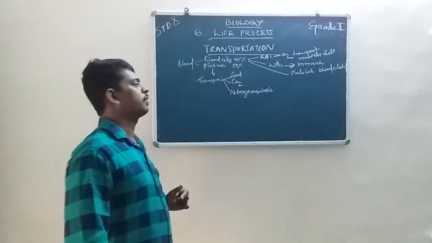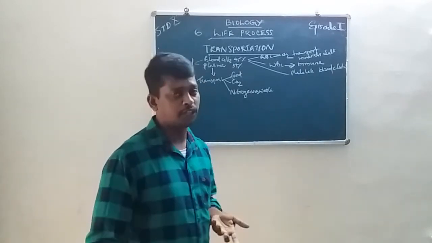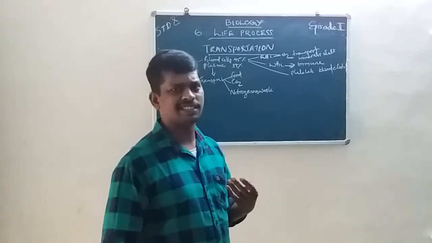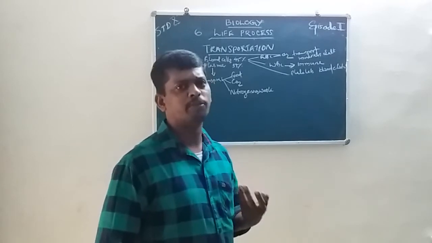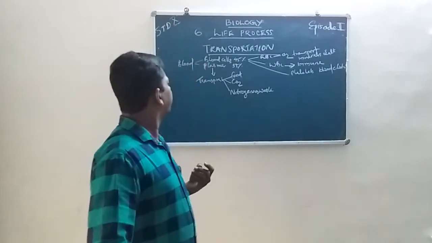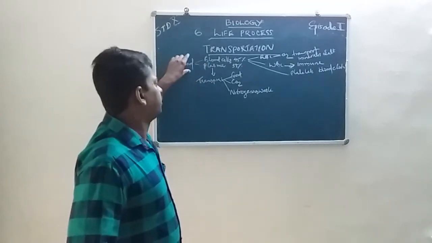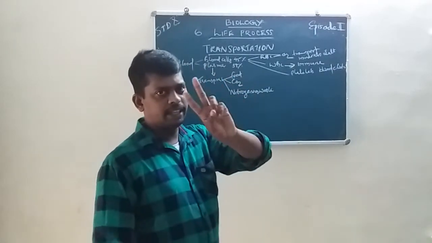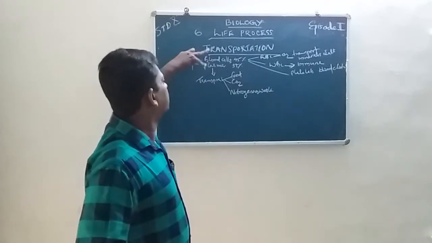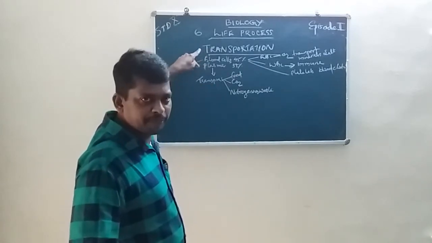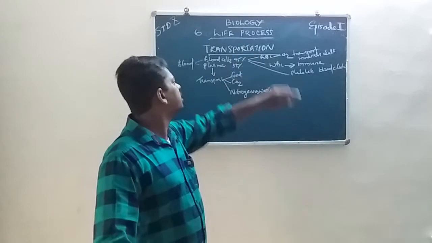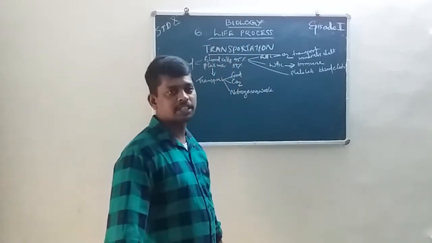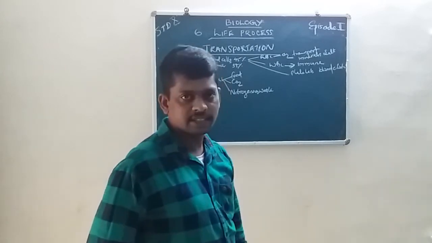In the human body, there is almost 5 to 6 liters of blood. The blood has two main parts: blood cells and plasma. 55% is plasma and 45% is blood cells.